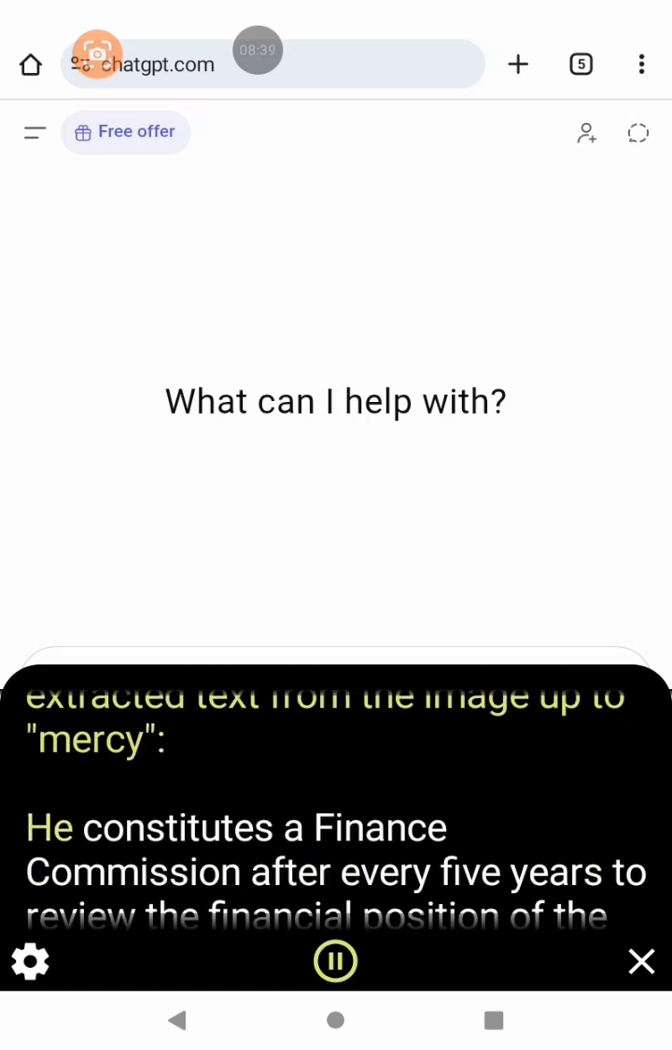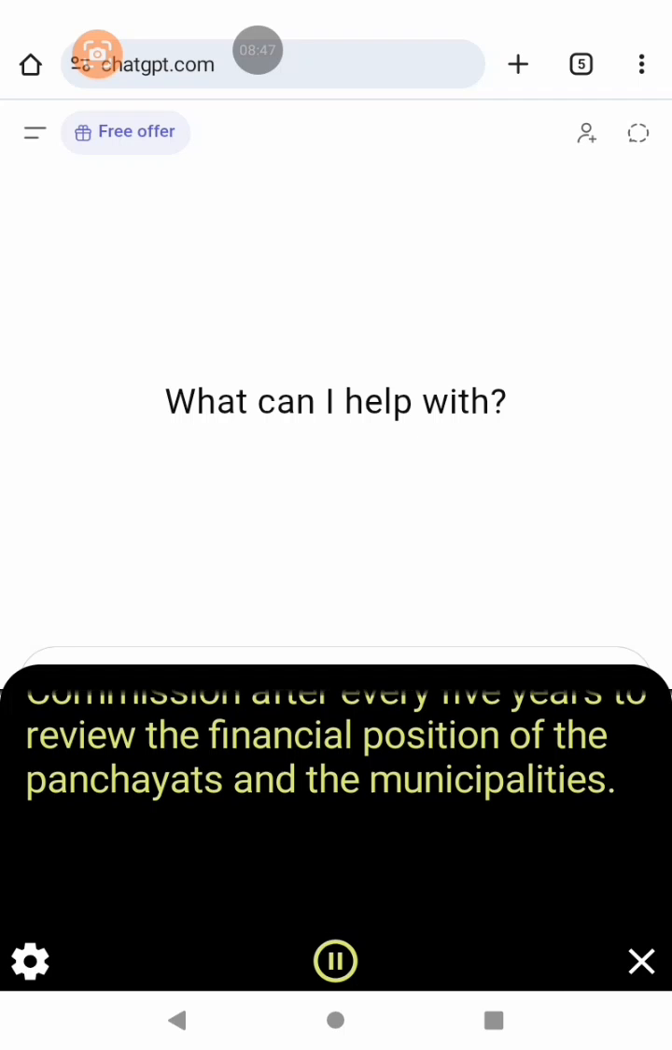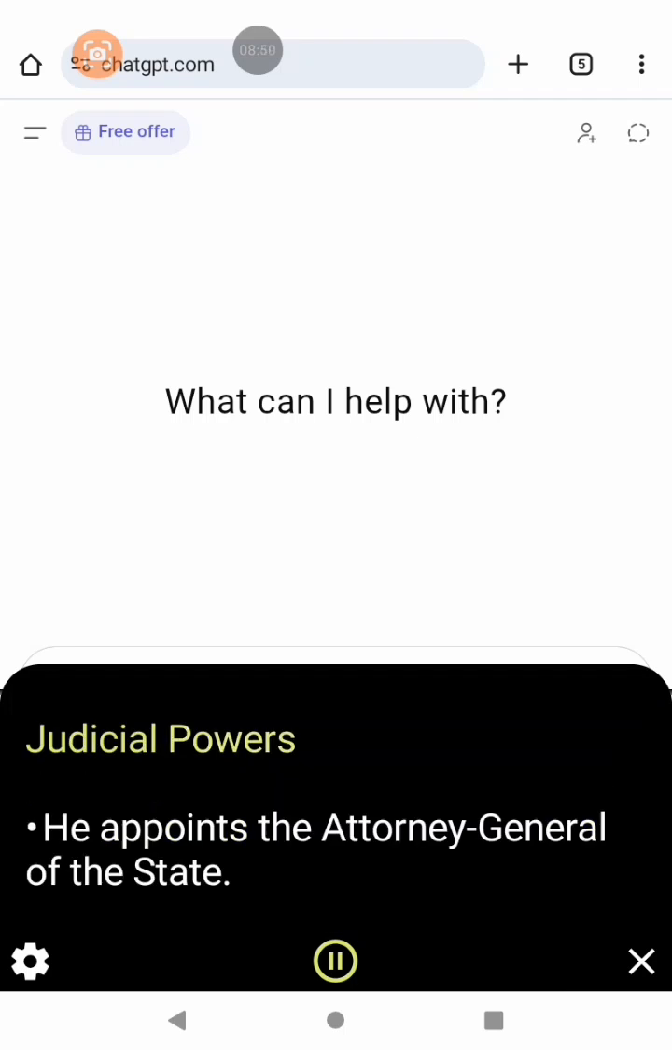He constitutes a finance commission after every 5 years to review the financial position of the panchayats and the municipalities. Judicial powers. He appoints the Attorney General of the state. He appoints judges to the subordinate courts in the state.